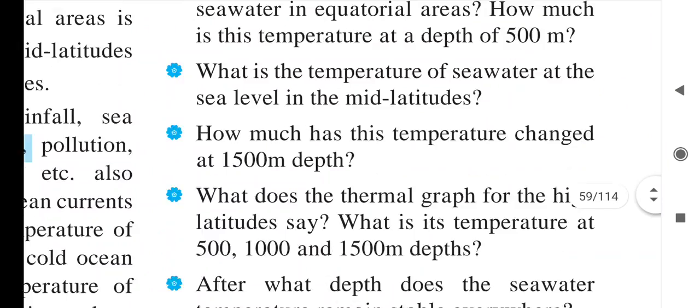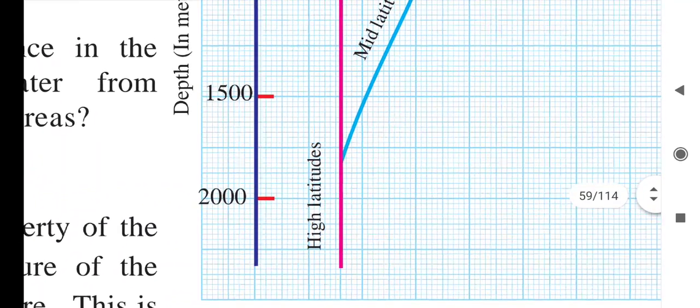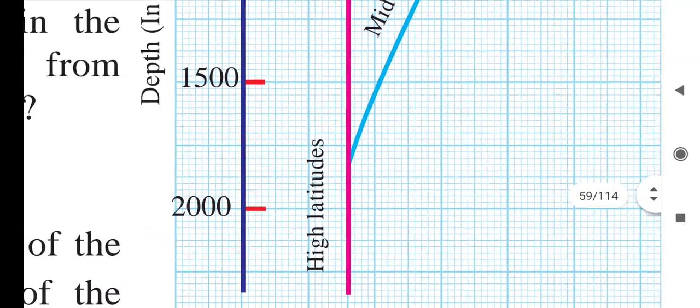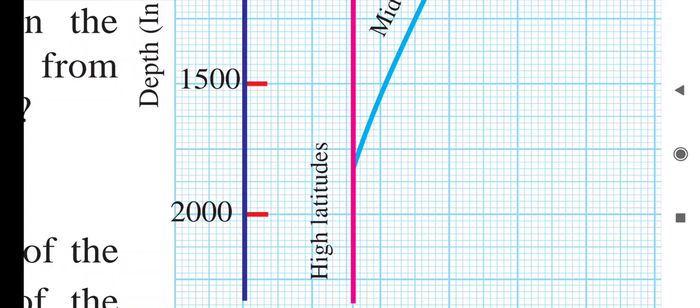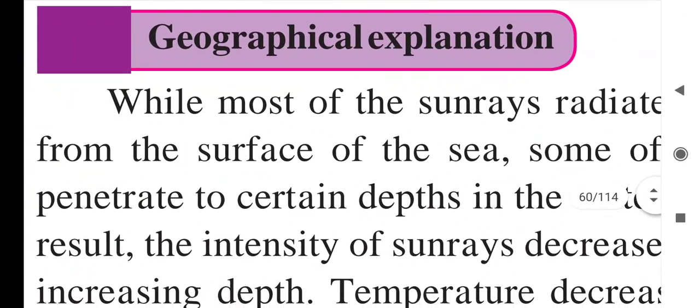After what depth does the sea water temperature remain stable everywhere? So we can see here that the temperature of sea water remains stable at 4 degrees Celsius after 2000 meter depth, across the earth from the equatorial region to polar areas. So see here, 4 degrees will be uniform, the same everywhere after the depth of 2000 meters. So that is the answer to this question. Now we'll study the next geographical explanation.